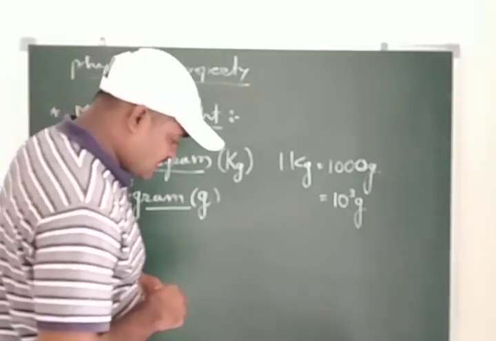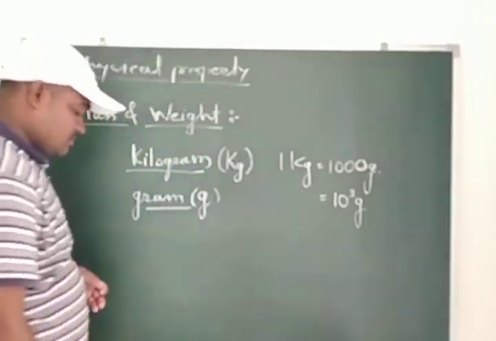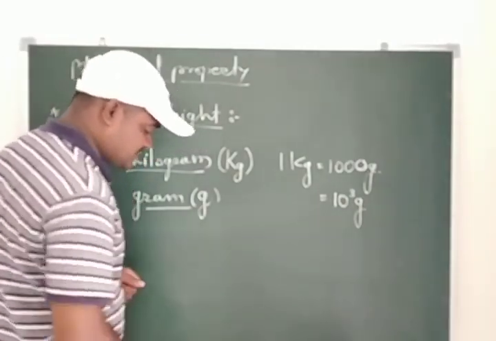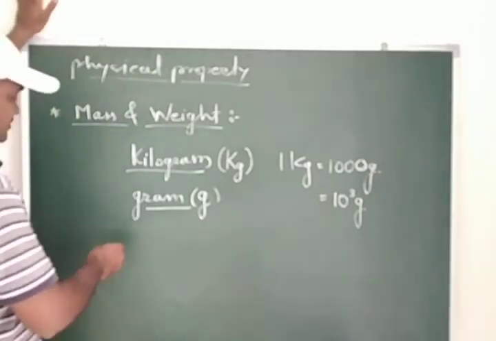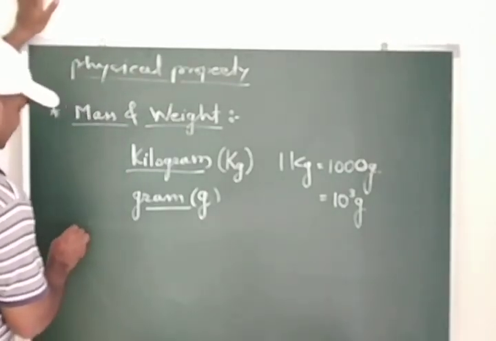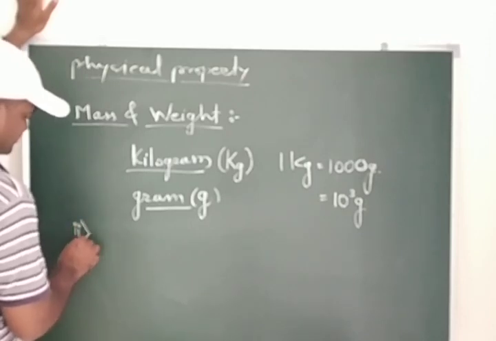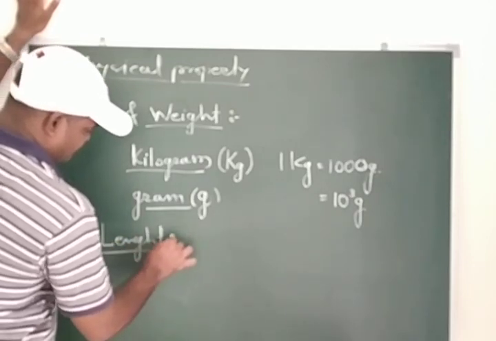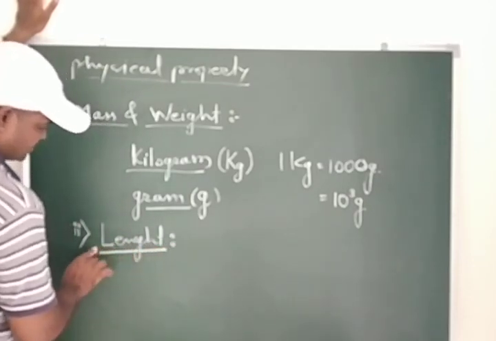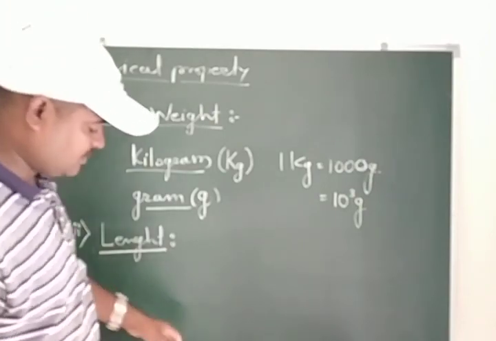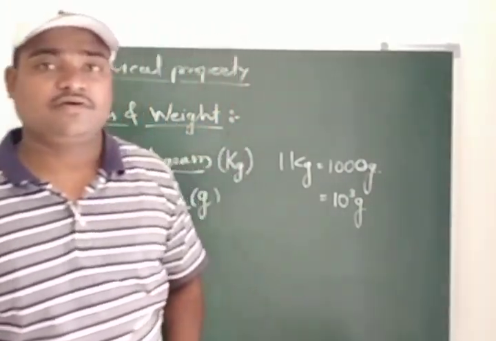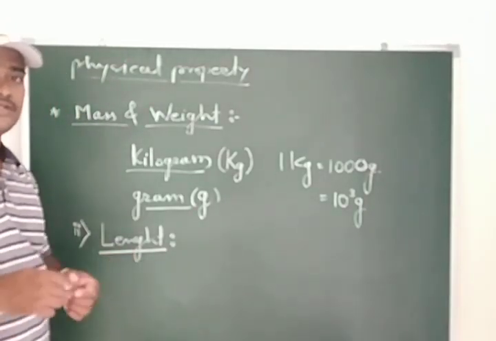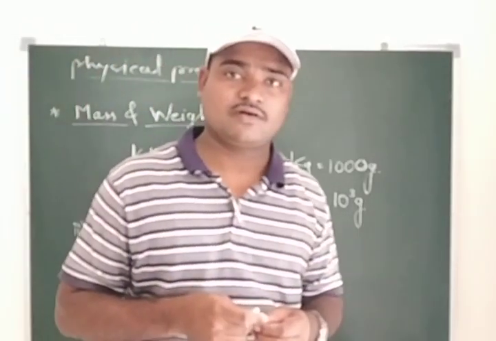Now students, after this the next point of this chapter is the length. The second physical property is the length. Now students, where length is measured in chemistry is a very important thing. Likewise in physics, we can measure the length of a wire or a rod.